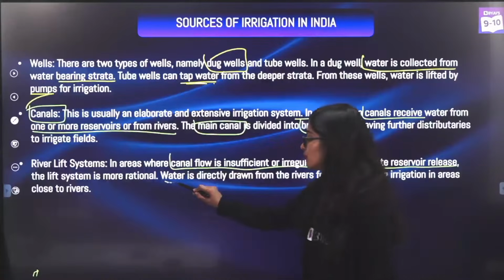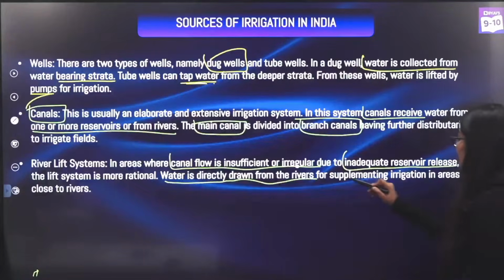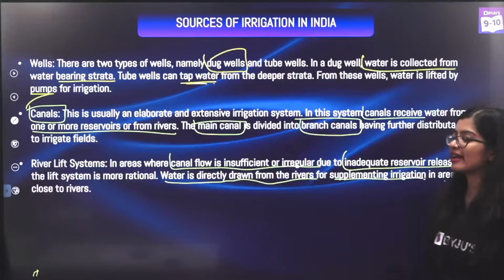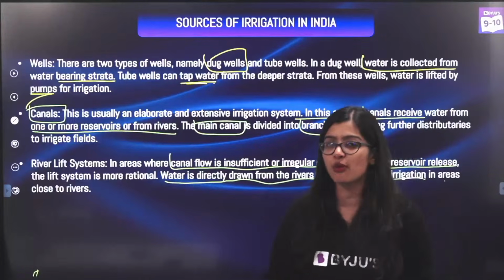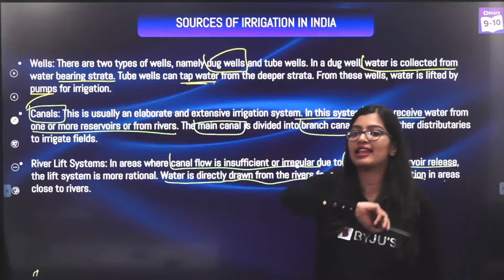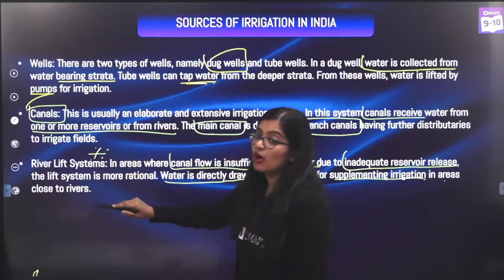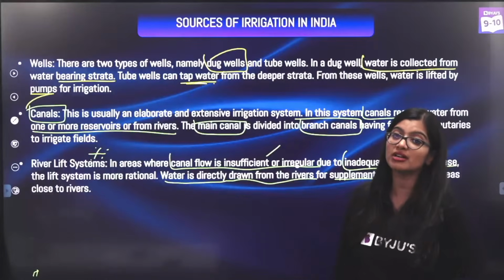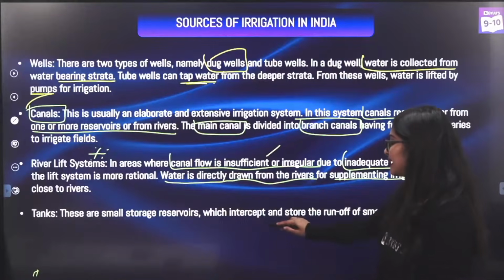Quite literally, you take water directly from the rivers and use it as supplemental irrigation. So areas close to rivers will have an irrigation system, but if there's not enough water, they will use a river lift system and take it directly. What is your condition for a river lift system? When your canal is not working, or it is not properly giving you water, that is when you use a river lift system.